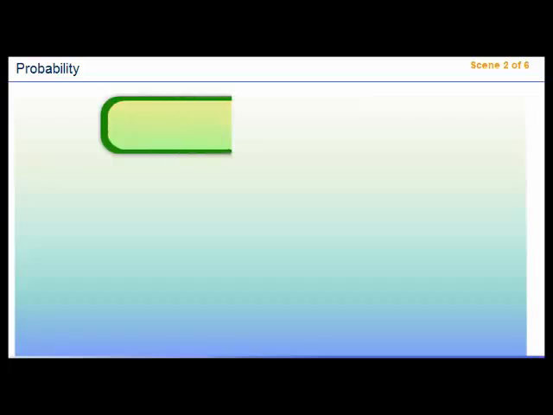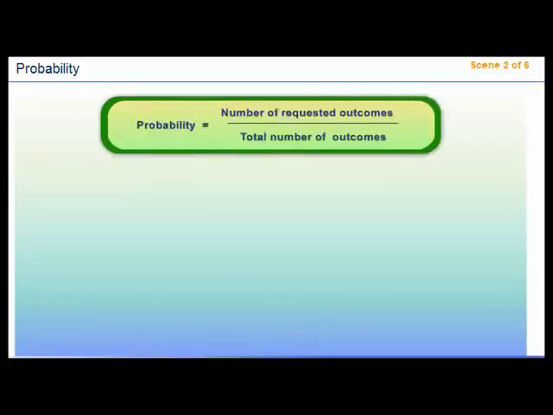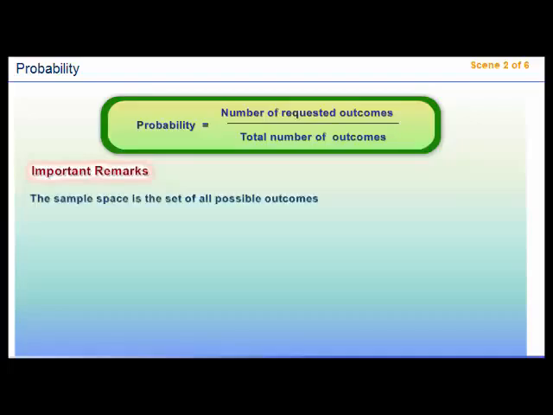We define the probability as the ratio of the number of requested outcomes to the total number of outcomes. Important remarks. 1. The sample space is the set of all possible outcomes. In our example, the set of white, blue, and red.